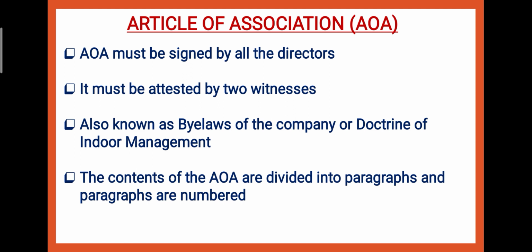All the directors are supposed to sign the articles of association. It must be attested by 2 witnesses. Then, it is also known as the bylaws of the company or the doctrine of indoor management. And for the memorandum of association, we use the doctrine of outdoor management. The contents of AOA are divided into paragraphs, and then the paragraphs are numbered. Whatever details we mention in the articles of association, we write in paragraphs, and then we number the paragraphs.